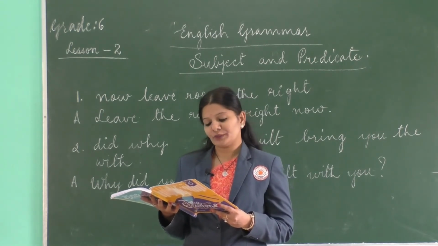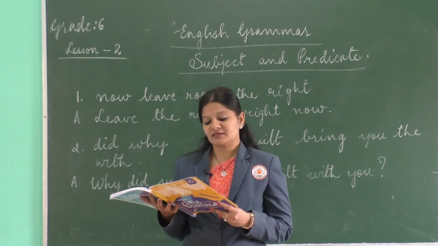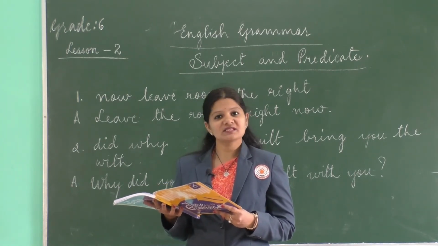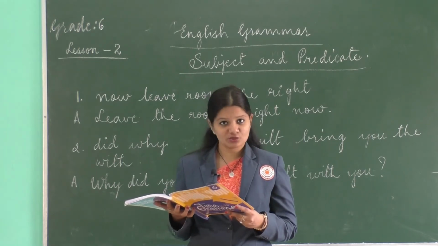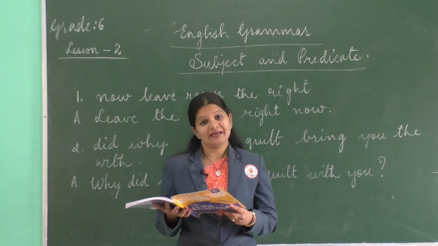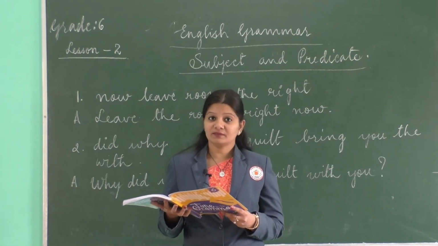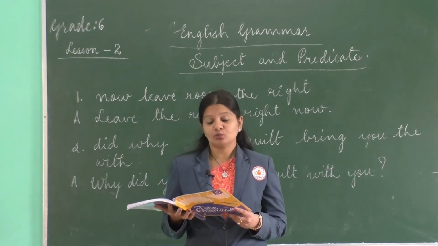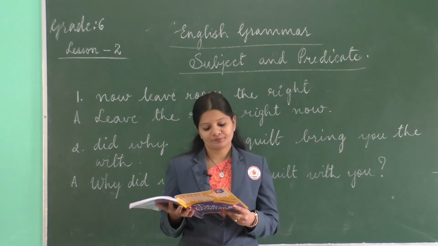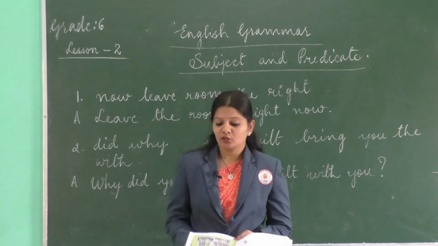Then you're going to punctuate and identify the subject and the predicate of each sentence. So this is what the question is asking us to do. We're going to punctuate it and then underline the subject and underline the predicate too. Or if you wish to, you can circle the predicate even. So first one, look at the green board.